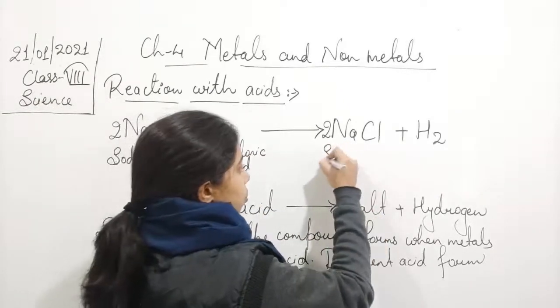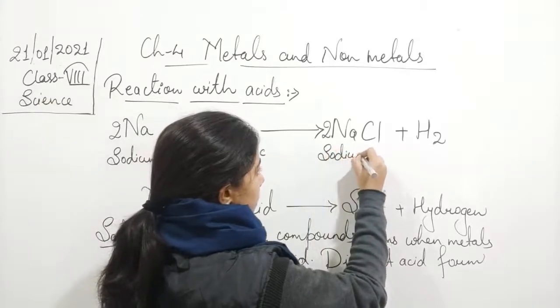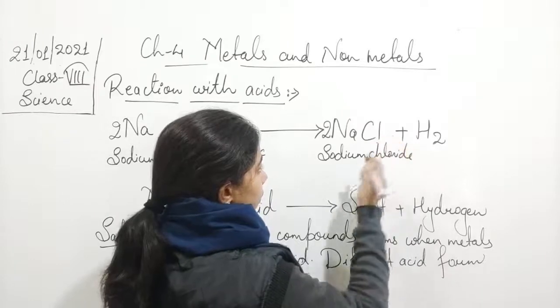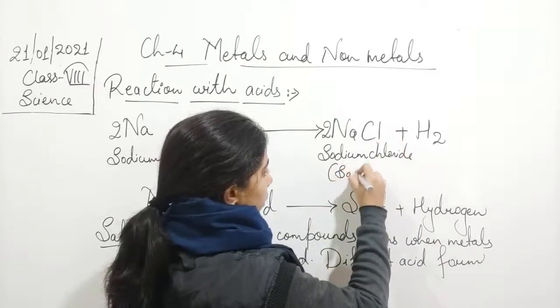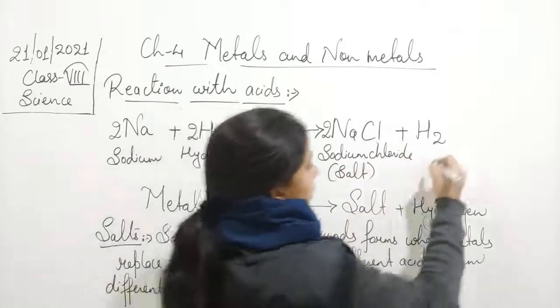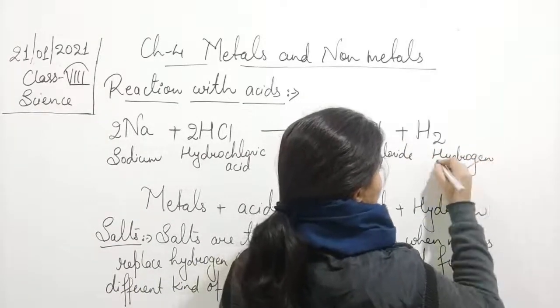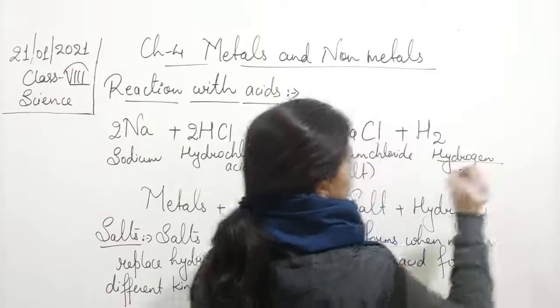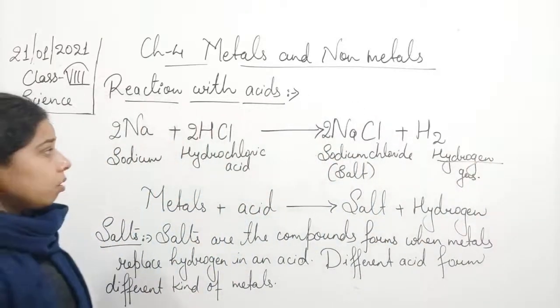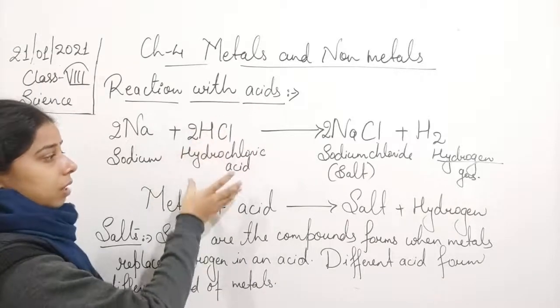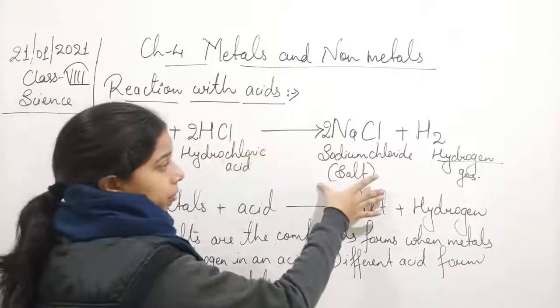So this is sodium chloride, which is a salt, and a gas is released, and that is called hydrogen gas. So the sodium reacts with the acid, displaces the H of this hydrochloric acid and forms the sodium chloride.